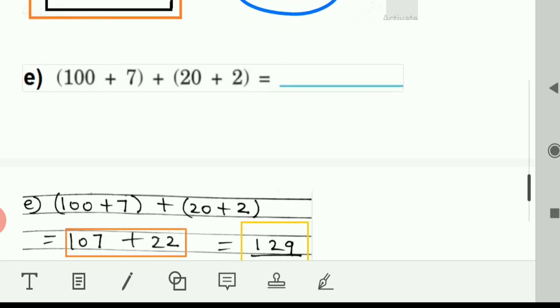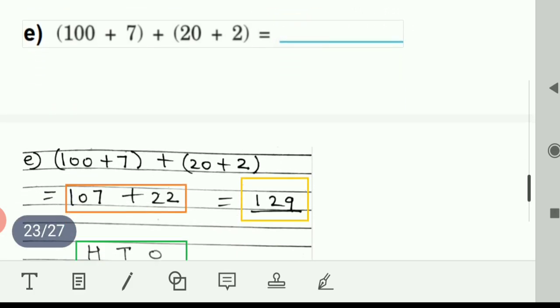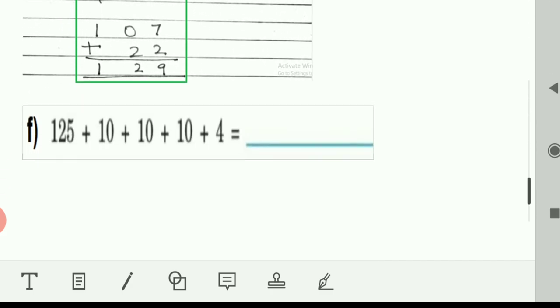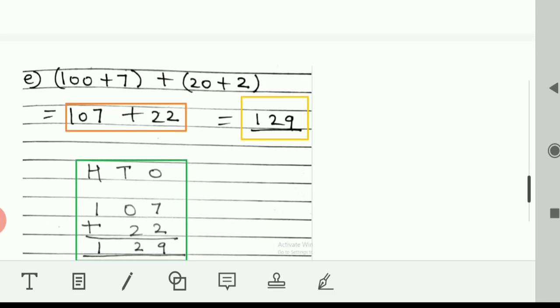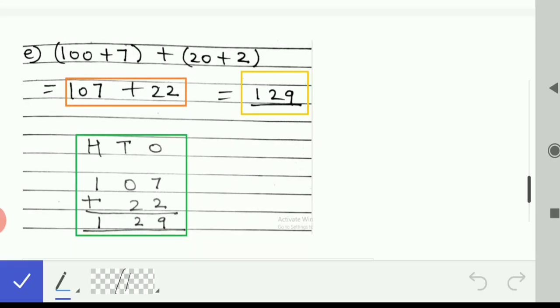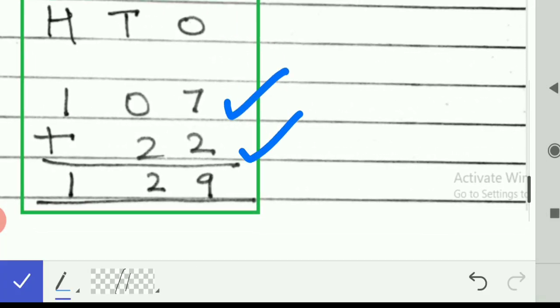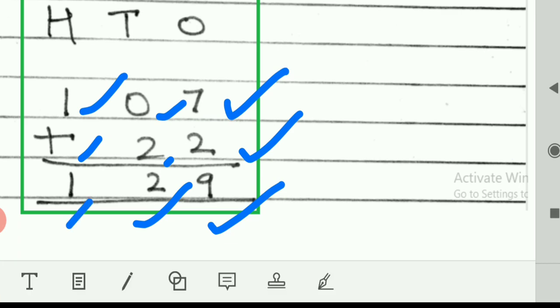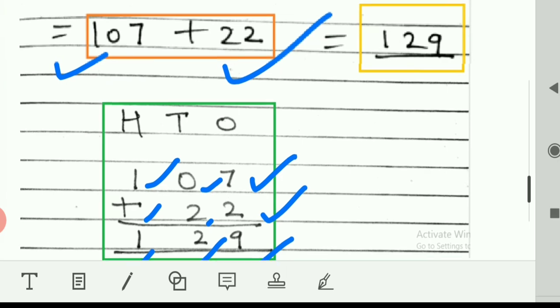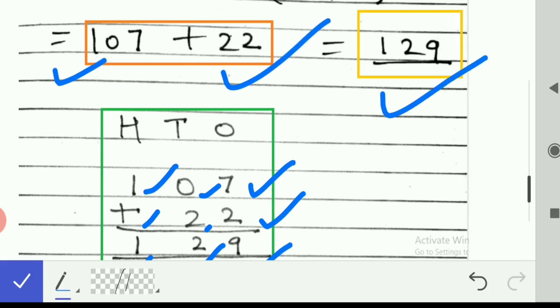Next is E. 100 plus 7 plus 20 plus 2. So we'll add it. 100 plus 7 is 107. 20 plus 2 is 22. We'll add them. How many ones are here? 7 plus 2, 9 ones. 0 plus 2, 2 tens, and 1 plus nothing, 100. So the answer is 129.